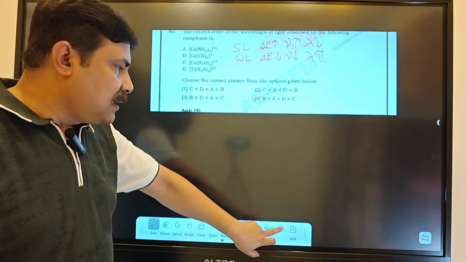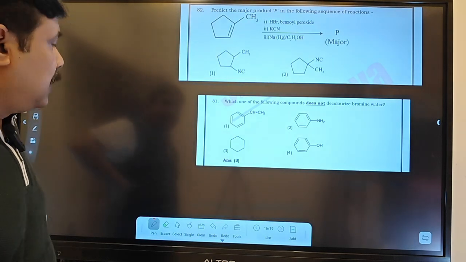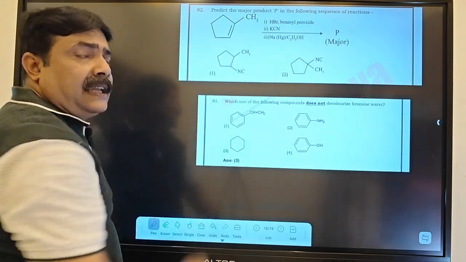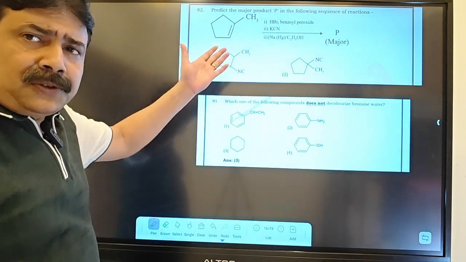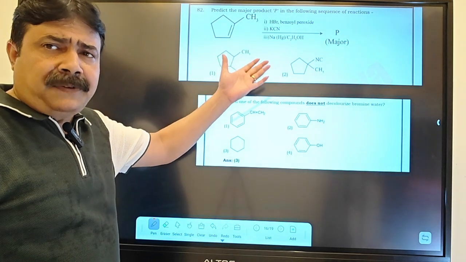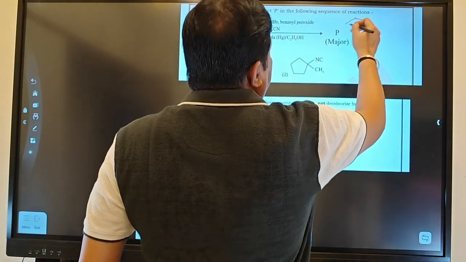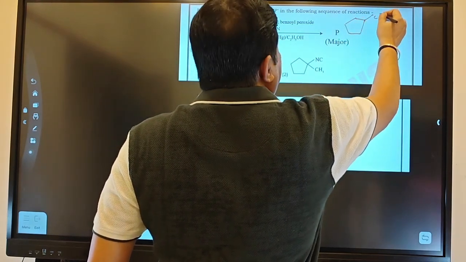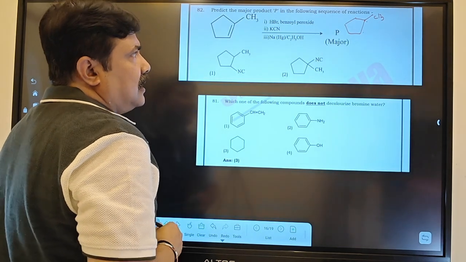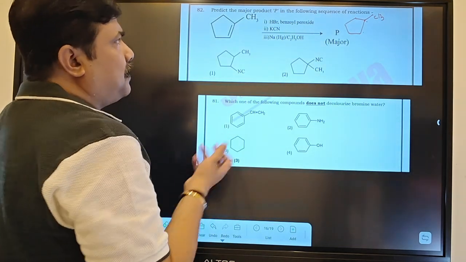So now if you look at the next slide, in this slide there is a very nice question. Here they are giving HBr with benzoyl peroxide. That means the reaction will go by the radical pathway, and it is nothing but the anti-Markovnikov product, Kharasch effect or peroxide effect. So radical pathway means first you will get a radical like this, here a dot. Now where will the Br dot attach? If you look very carefully, it gives the anti-Markovnikov product.